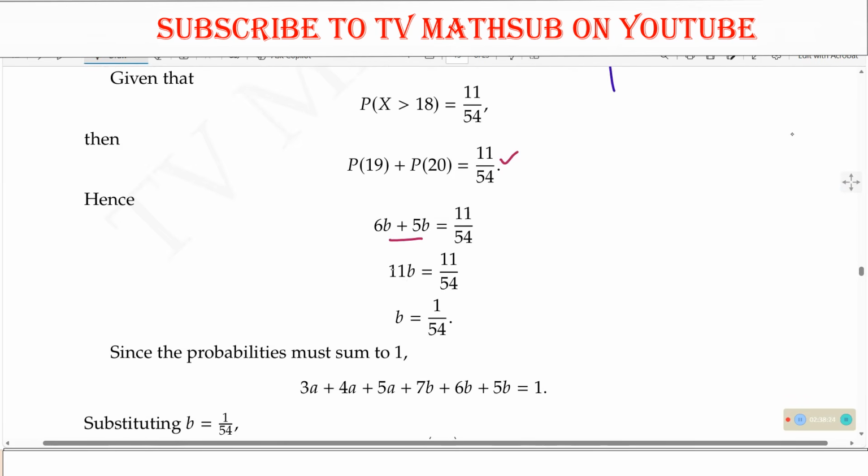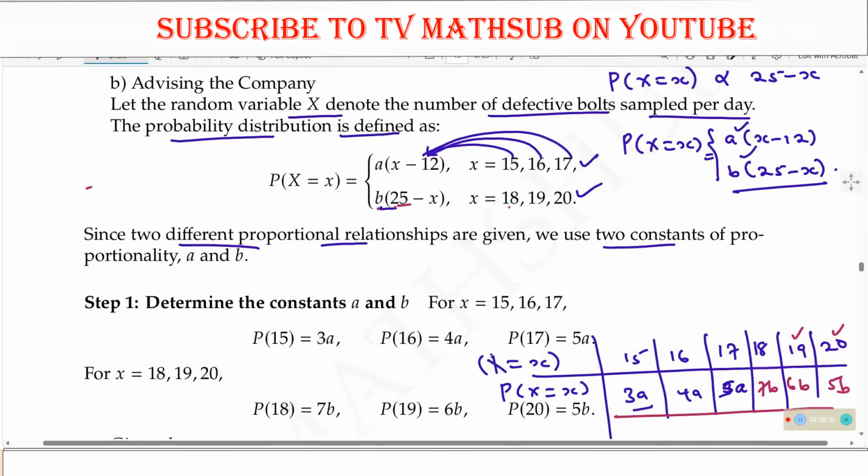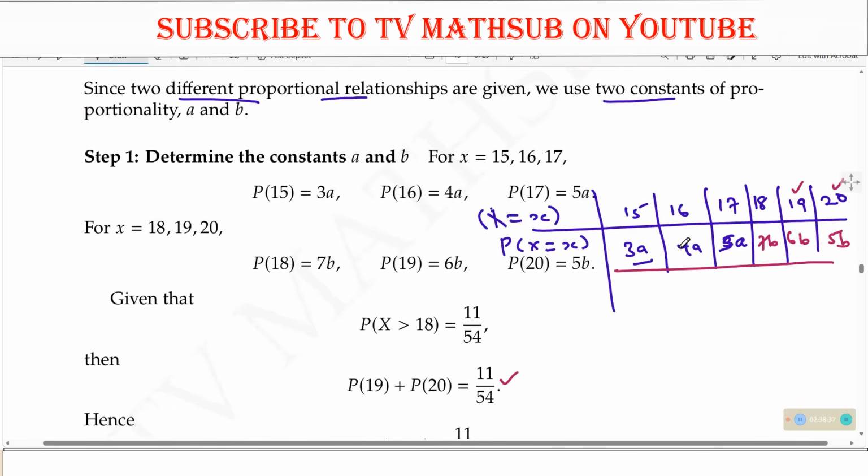In general, you will have 11b equal to 11 over 54, and you will be able to get the value of b. Then after getting b, we know that the sum of these probabilities must give us 1. In other words, the summation over all x of P of x should be 1.